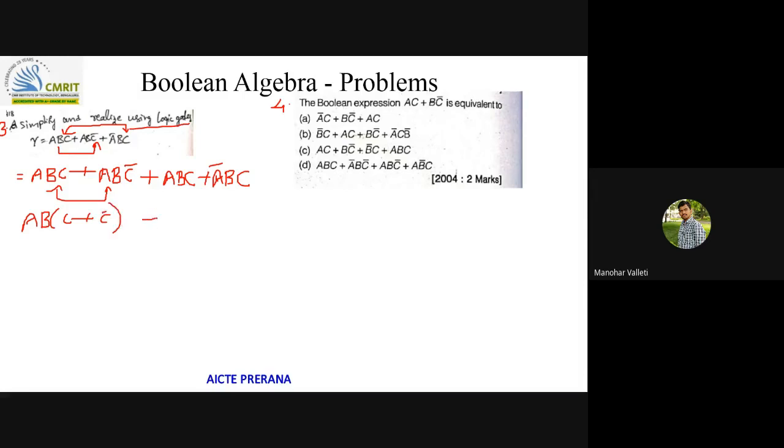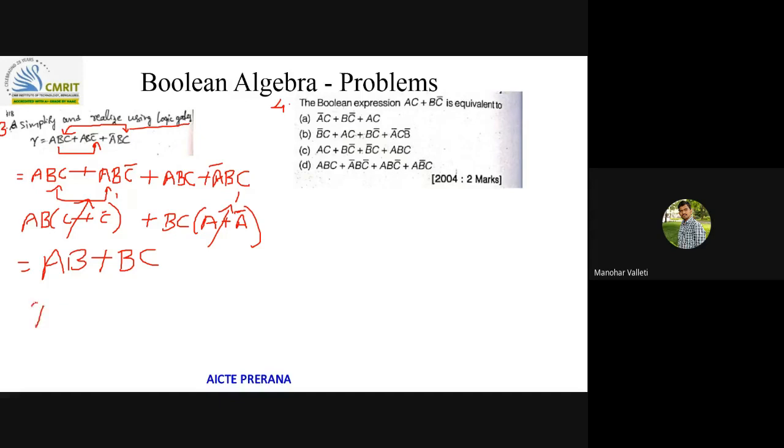In the same way, from the other two, if you take BC common, you will get A plus A bar. So this will become 1, this will become 1, and you will get AB plus BC. Anyhow, logic gate implementation is not that important. I feel that this is not a descriptive exam. So it is solved finally. Is any further simplification possible?